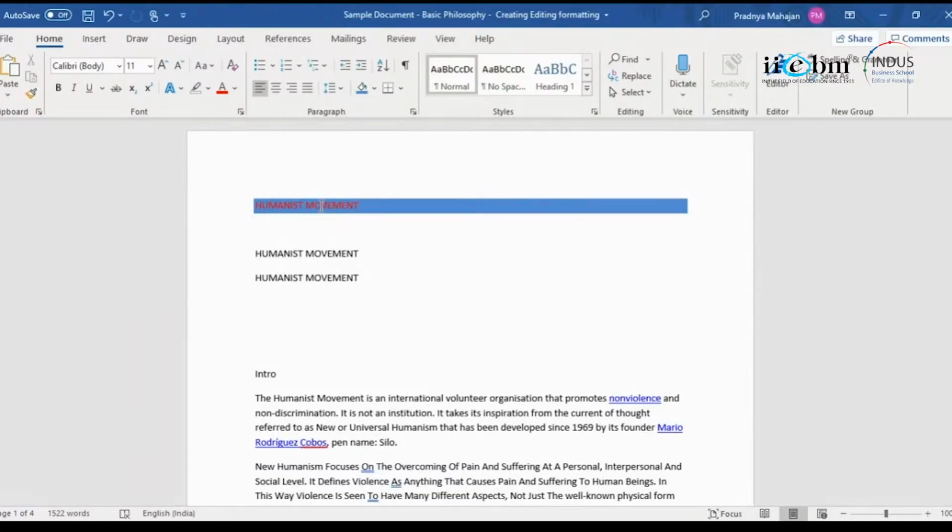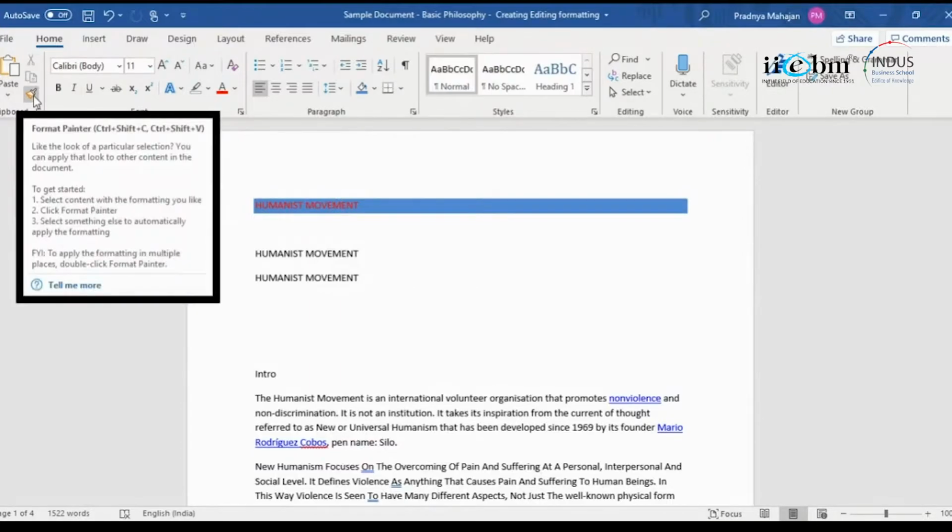So now what I want to demonstrate is, you have formatted it in a certain way. Now with the cursor here, I have put the cursor where my formatting is done. I will select the brush tool. What my brush does is, it copies the formatting, not the content, only the formatting.